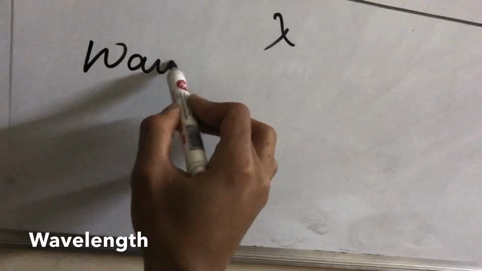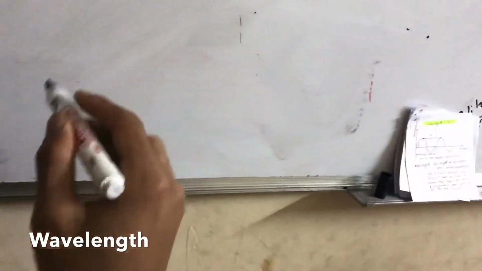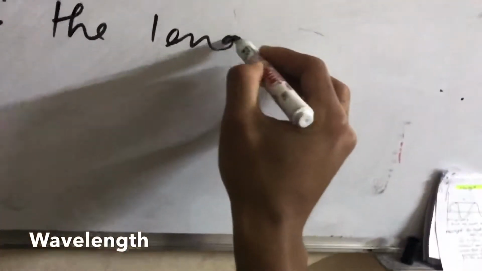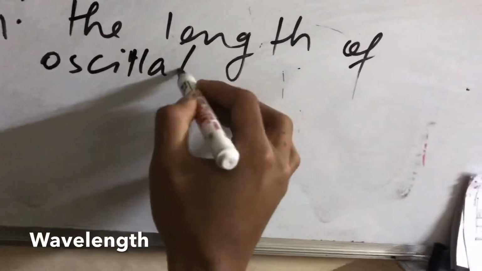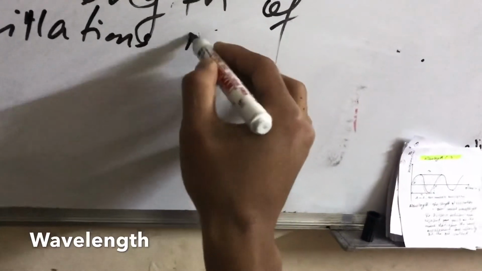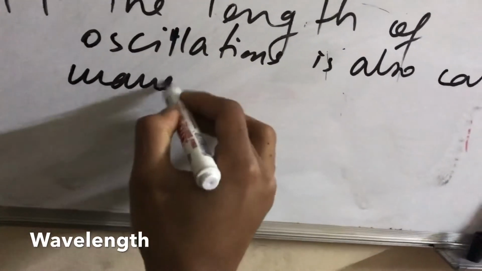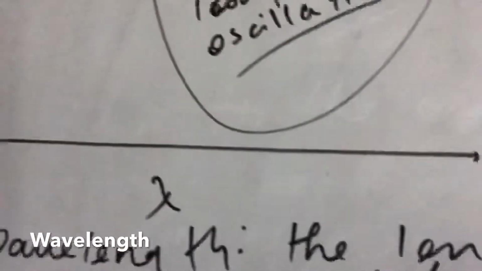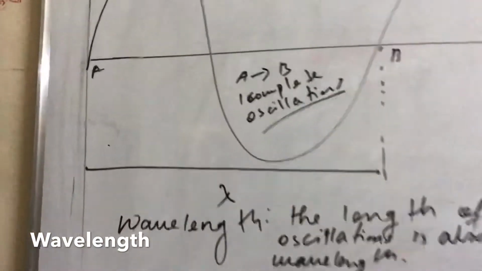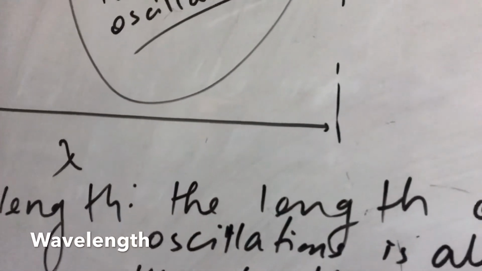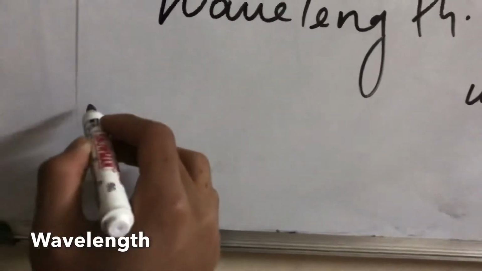If somebody asks you about wavelength, in basic language you can say the length of one oscillation is called the wavelength.